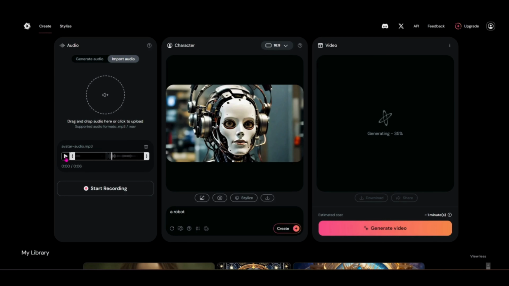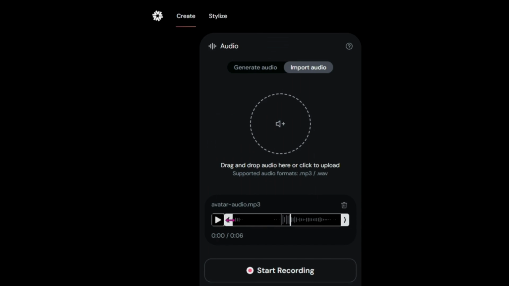Okay, so if we take a look, you can see where it actually picked up a little bit where I didn't want it to pick up and quite a bit of blank space here. So if I take this white slider bar and I just move it up to where I can see the wave and bring it in, then I'll know that I'm only generating the part that I actually want to generate. So let's give that a listen.